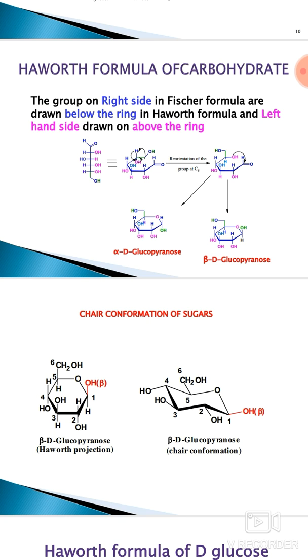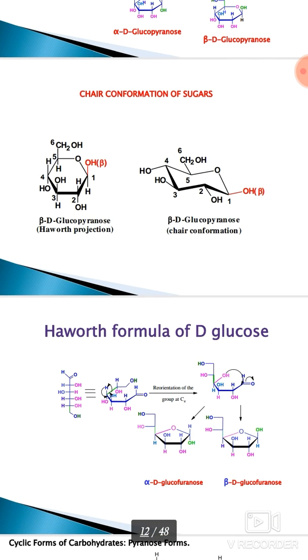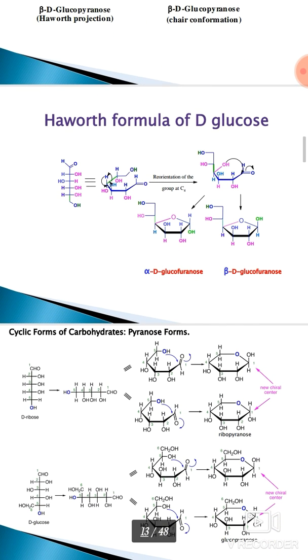The lone pair of the OH attacks the carbonyl carbon, which gets a new chiral center and produces two anomers. One anomer has the OH below the plane and the other has the OH above the plane. The one with OH below the plane is named alpha-D-glucopyranose, and the one with OH above the plane is beta-D-glucopyranose. Similarly, we can draw these anomers in the chair form, showing which is the axial group and which is the equatorial group.